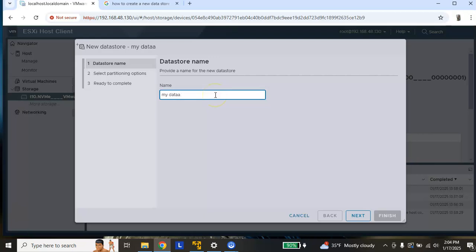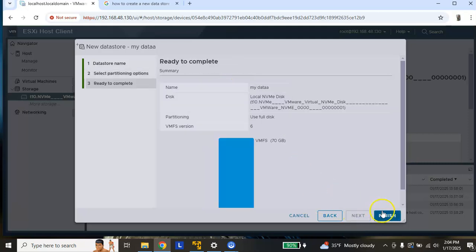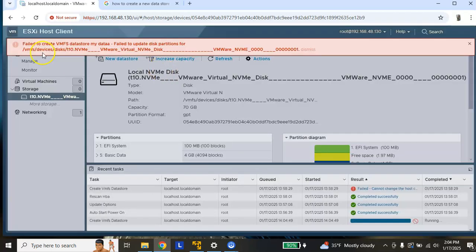Say my data and say next, and we are going to select either one of them or maybe the full disk, say next, and click finish. Then you might get an error stating that it cannot create a new data store for you.